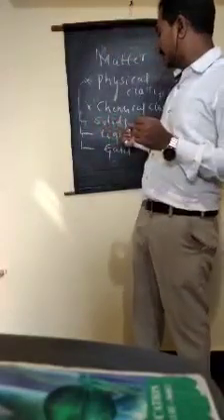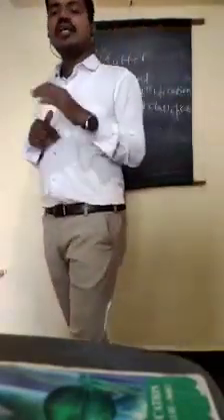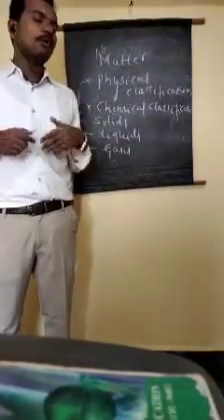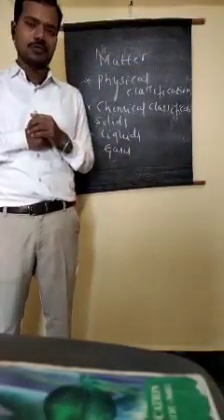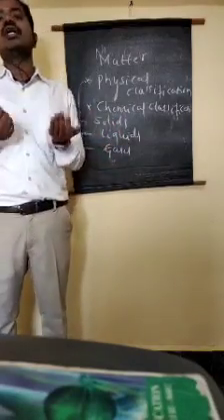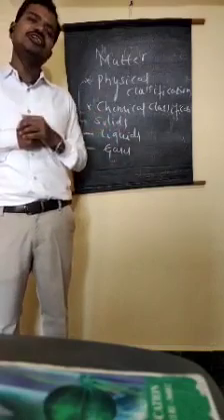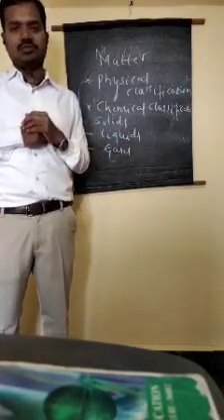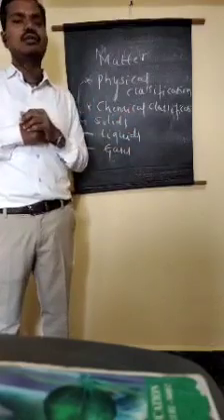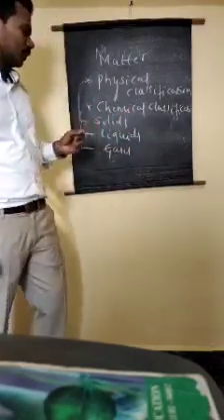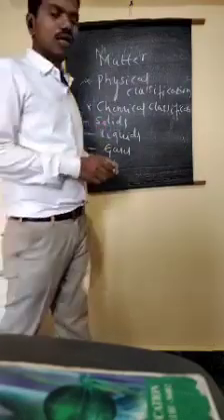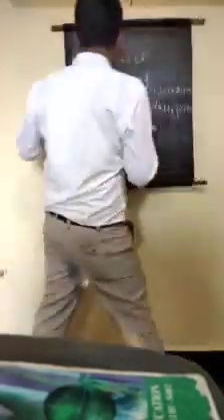Now how can we define liquids here? Liquids are the substances which have definite volume but not definite shape. And gases have neither definite shape nor definite volume. So these are the simple terms we have already studied in PUC first year. And today, for second PUC, we are discussing this chapter, the solid state.